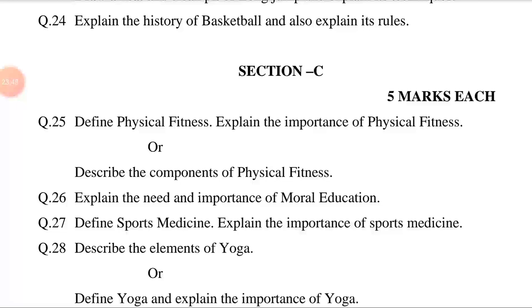He divided his class of 18 into two teams of 9 players each and set about to teach them the basics of his new game. The objective of the game was to throw the basketball into a fruit basket nailed to the lower railing of the gym. The first game was played in Springfield on March 11th, 1892. The game became established fairly quickly, becoming very popular in the 20th century.